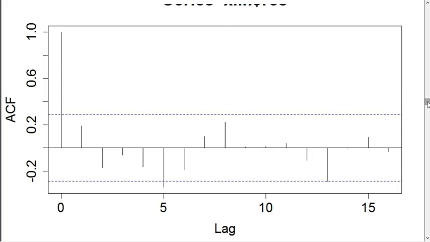There are statistical tests to determine whether or not your autocorrelations are statistically significant. We'll get into that in future lessons. There's one called the Box-Ljung test. There's another called the Box-Pierce test. I applied them to these residuals, and they told me no, there's not sufficient evidence to say these are not white noise.